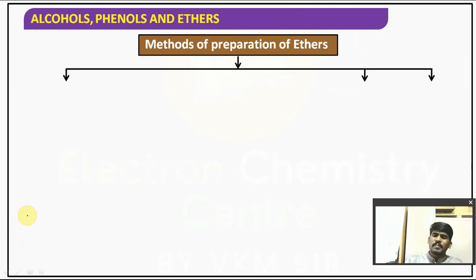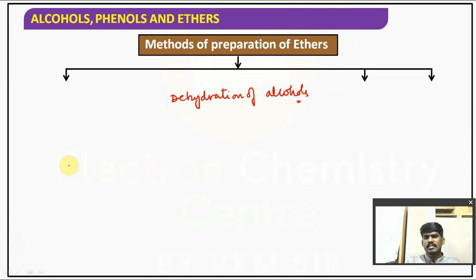Under preparation methods of ethers, one thing I would like to discuss here is dehydration of alcohols. In lecture number 6 we have discussed dehydration of alcohols with concentrated sulfuric acid at 140 degrees Celsius. It will undergo intermolecular dehydration and give diethyl ether.